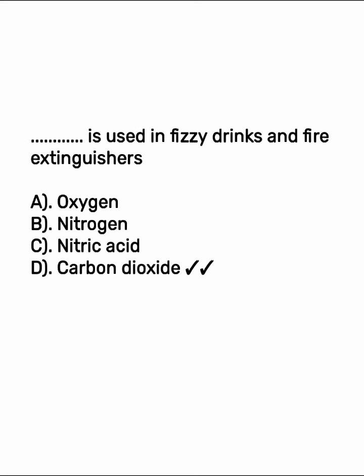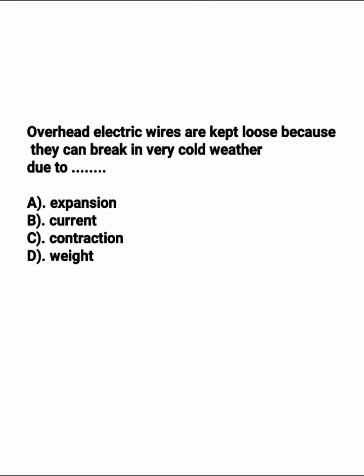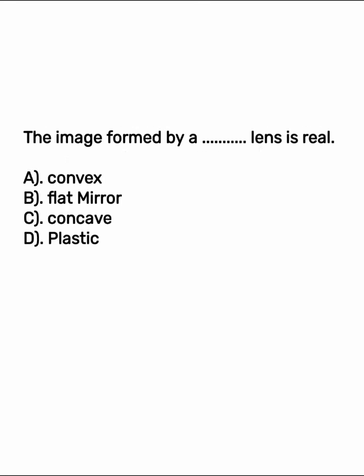What is used in fire extinguishers? The right answer is option D, carbon dioxide. Overhead electric wires are kept loose because they can break in very cold weather due to, the right answer is option C, contraction. What type of lens forms real images? The right answer is option A, convex lenses.